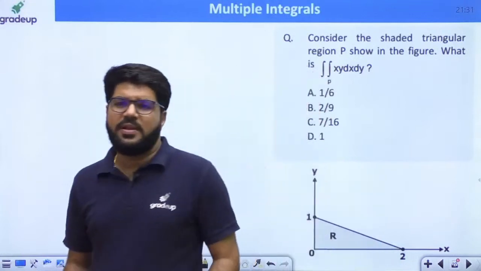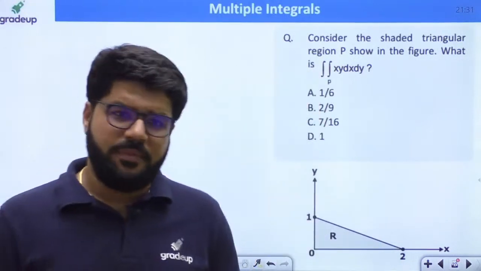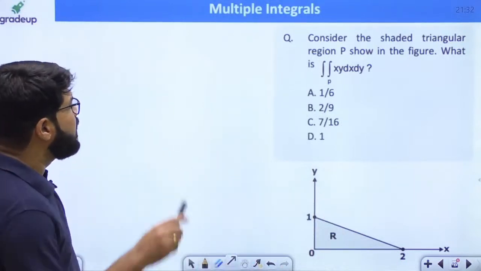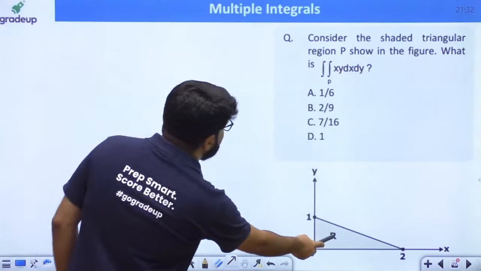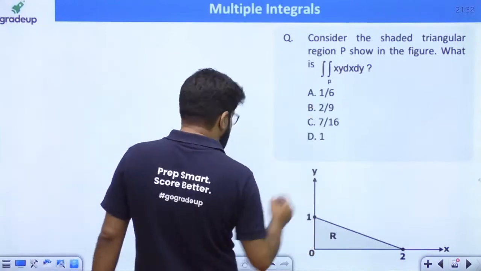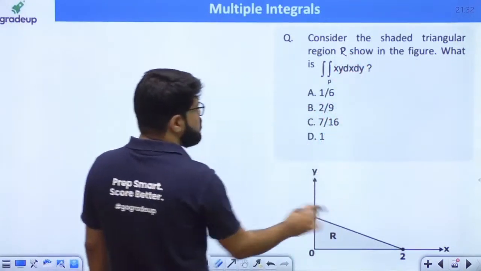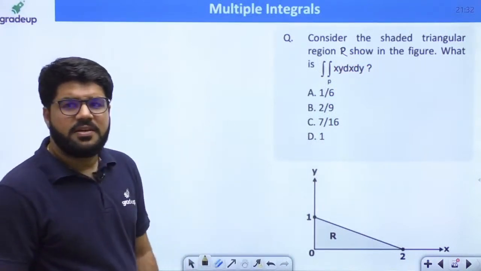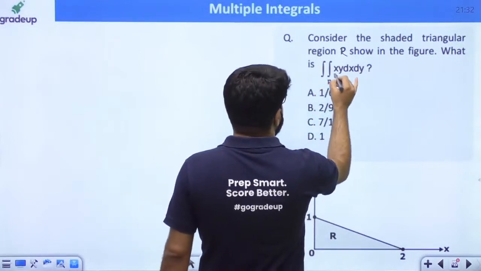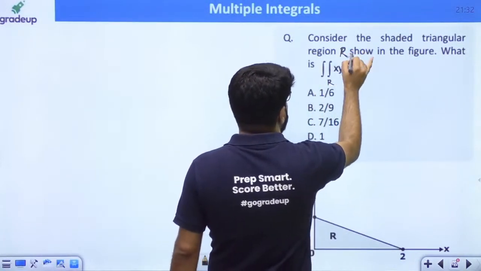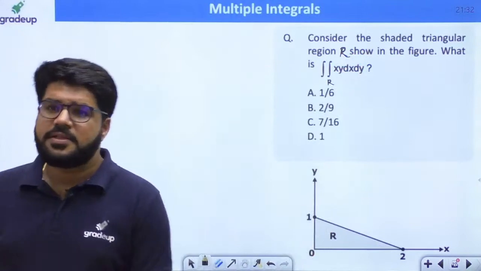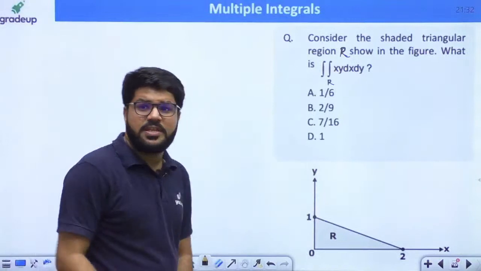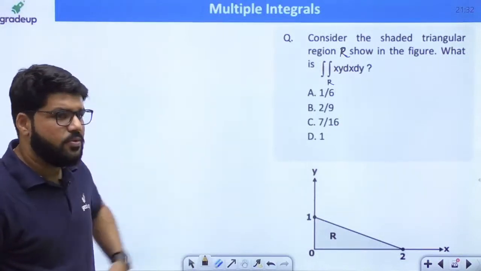Yes, of course, and we'll talk about the change of order of limits once we are clear with the region based questions. So I will cover that too. Change of order is important, Vishal. Consider the shaded triangular region R shown in the figure. What is the value of the double integral xy dx dy? This is the given region R. Let us try to understand this question, then I will go back to the earlier question, because there I will have to add one more concept.